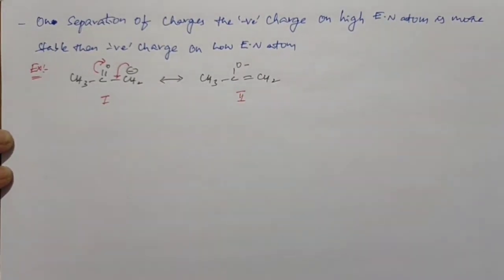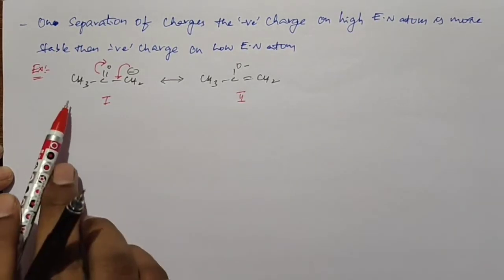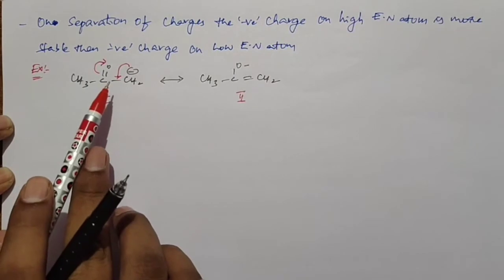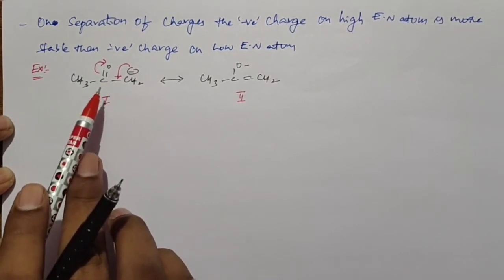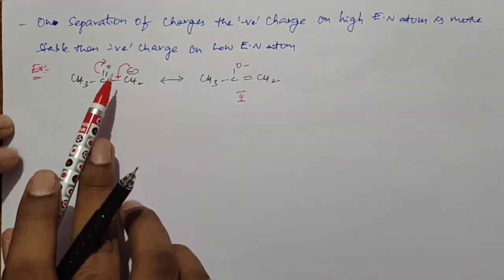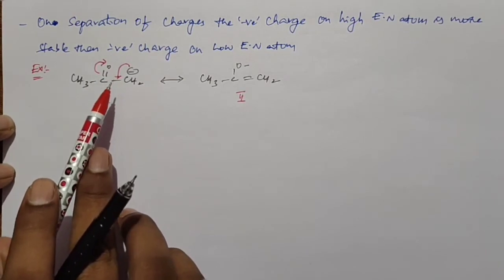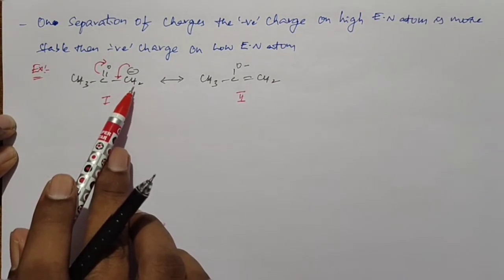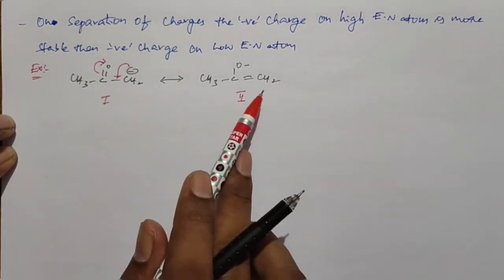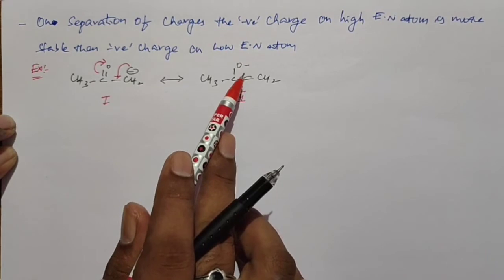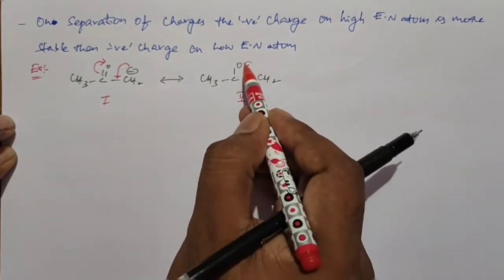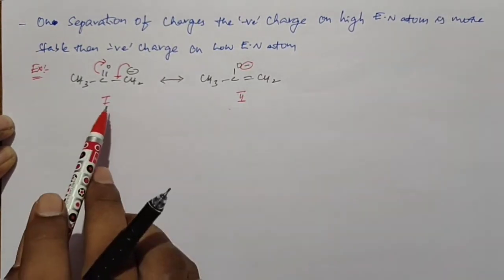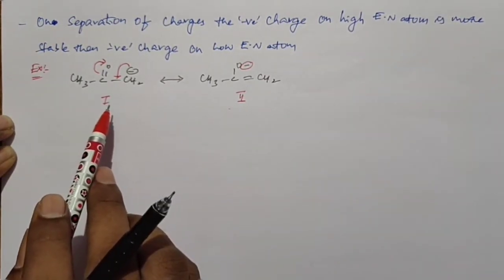When you compare structure 1 and structure 2, in both structures we have 3 atoms: one is oxygen, another is carbon, and the next is hydrogen. Among the 3 atoms, oxygen is the most electronegative atom. In structure 1, the negative charge is present on a low electronegative atom, but in structure 2, the negative charge is present on a highly electronegative atom. So the second structure is more stable than the first structure.